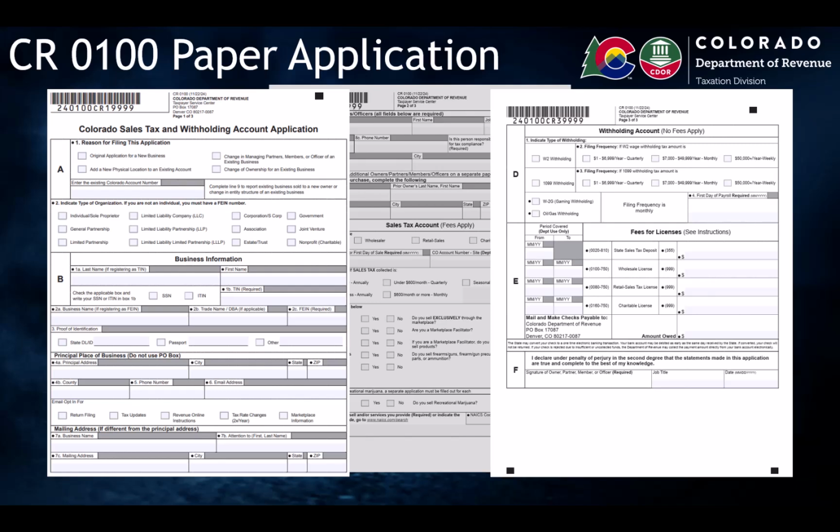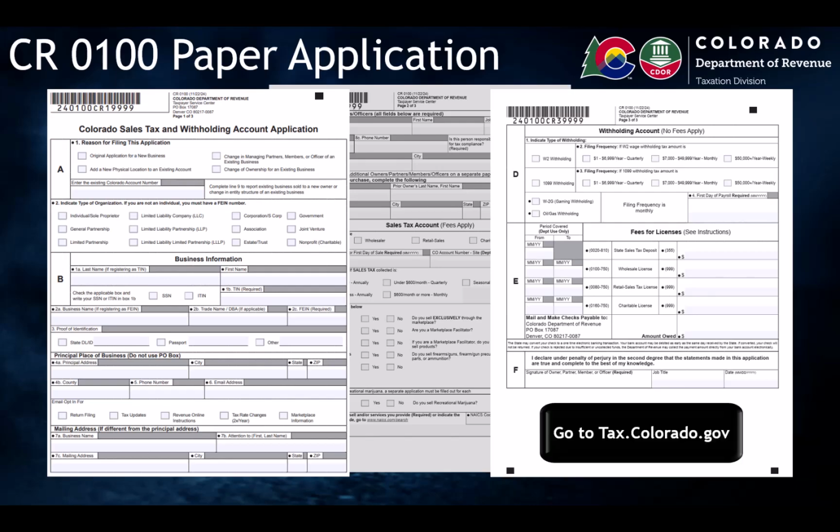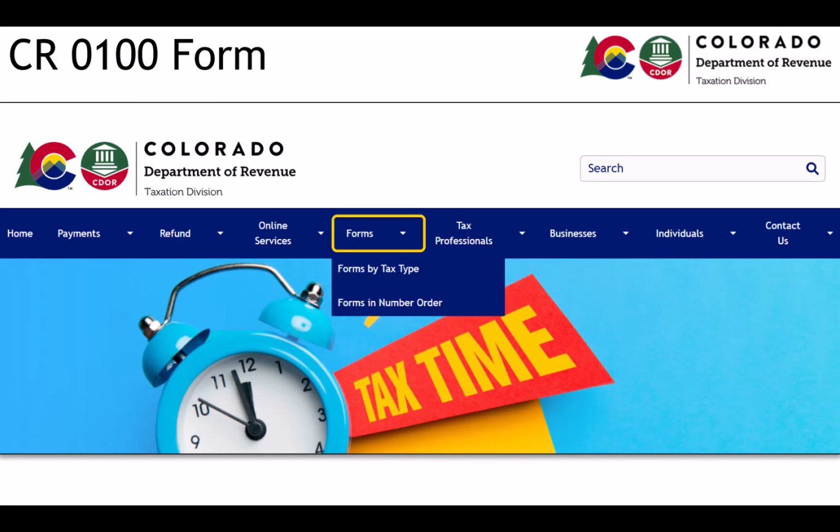When applying using Form CR-0100, it is important to fill out all parts of the application that are required and that apply to your situation. The most common and frequent reason a CR-0100 is delayed or denied is due to incorrect or missing information. Please note that Sections C and E are only required if you intend to also apply for a sales tax account. If you need additional assistance completing the application, the form and instructional video are available on our website. Go to Tax.Colorado.gov. Select Forms, then Forms in number order.